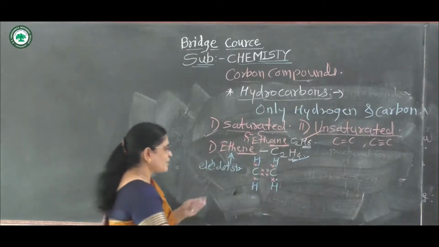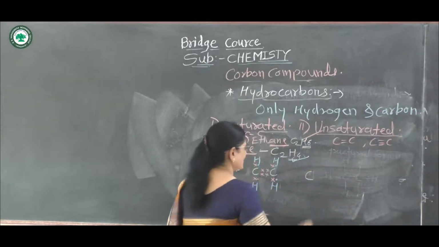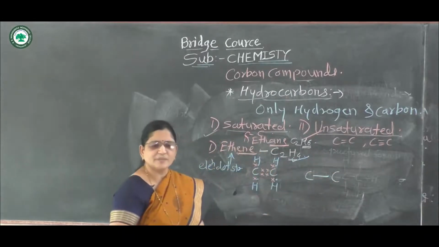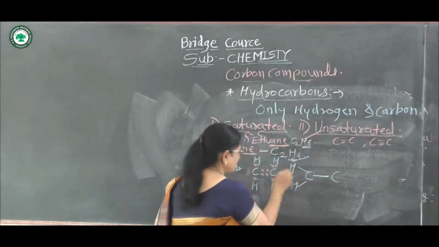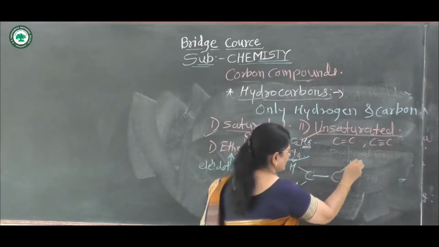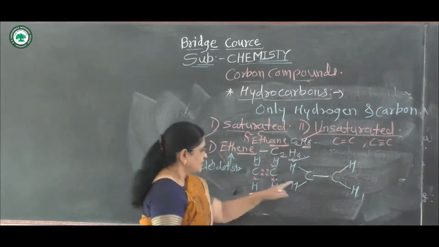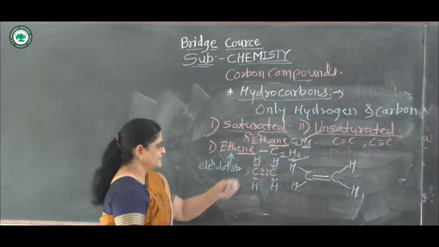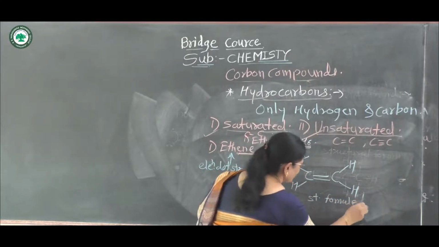Then what about the structural formula? Suppose this carbon atom is at first joined to the second carbon atom by a carbon-carbon single bond. Then it is joined to 2 hydrogen atoms, as in the electron dot structure, and the second carbon atom is joined to 2 hydrogen atoms. Then each carbon atom has 1 valency remaining, and it forms a carbon-carbon double bond. In this way, this is the structural formula of ethene.